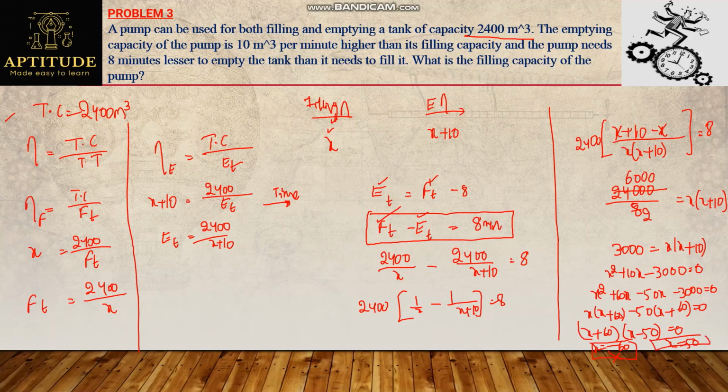And what is this x value here? X is nothing but filling efficiency, that is nothing but the filling capacity of a pump, right? So the filling capacity of the pump is 50 meter cube per minute. Thereby the emptying efficiency will be 50 plus 10, 60 meter cube per minute. So with this efficiency, a pump can fill the tank as well as empty the tank. So this is how we need to solve these types of questions.